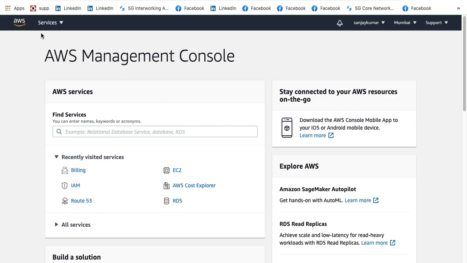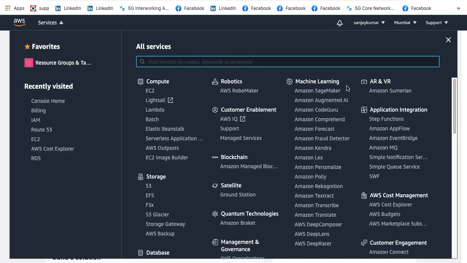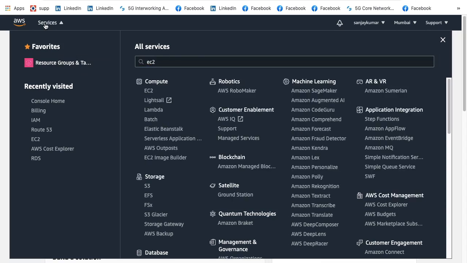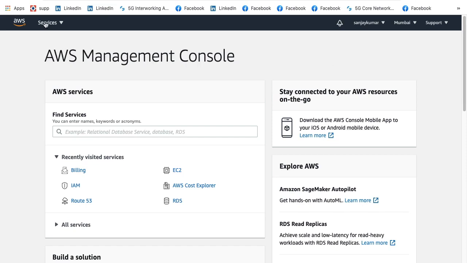If you want to look at the services, on the left side you have the services tab, and when you click on this, you will see all the services which are available at this particular time, in this particular region. And on the left side, it will show you all the services which were recently visited. I can search for any particular service, for example EC2, and it will show you all the EC2 services and all the related services where EC2 is being mentioned. Or if I really want to, I can simply close this and click on the find services tab from here. So I can simply find these services from the find services tab.